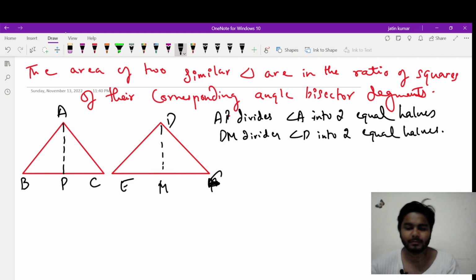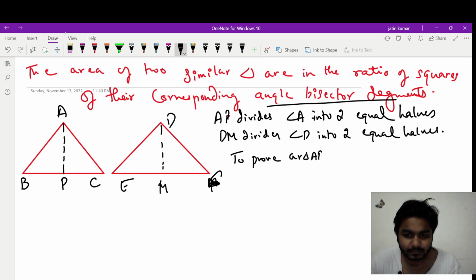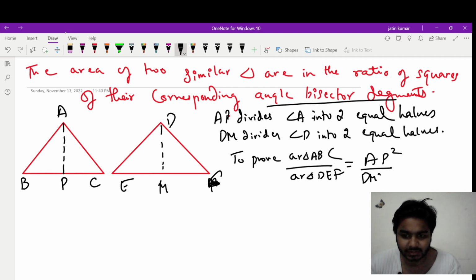This is what it meant by angle bisector segment. Okay, now we need to prove that area of triangle ABC upon area of triangle DEF is equal to AP square upon DM square. This is what we need to prove.